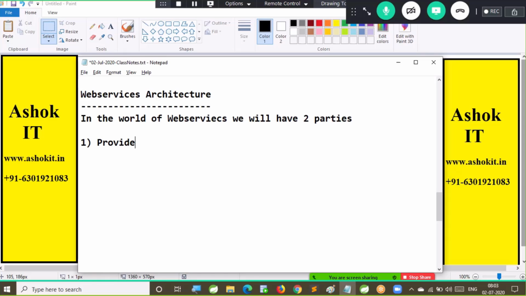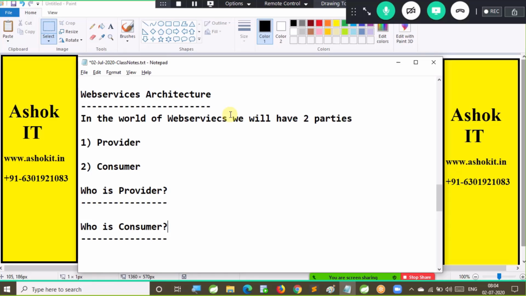One is called the provider, another one is called the consumer. Whenever we talk about web services, we need to talk about these two parties. So who is the provider and who is the consumer?